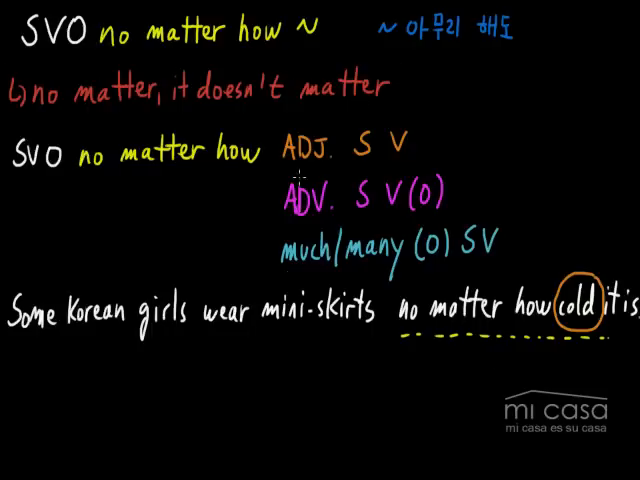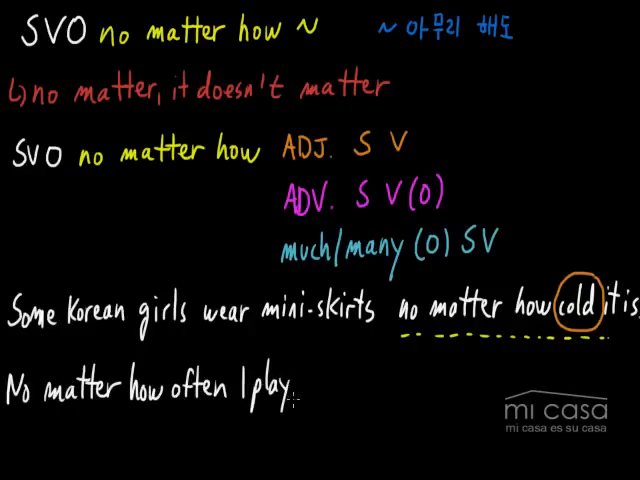Okay, let's look at a second example, and this time with an adverb. No matter how often I play poker, I always lose. So I actually just gave up. I don't like to play poker anymore because no matter how often I play poker, I always lose. Usually, when you play something or you do something often, you do it regularly, you get better. But in my case, I just always lose. I never get better. Okay?